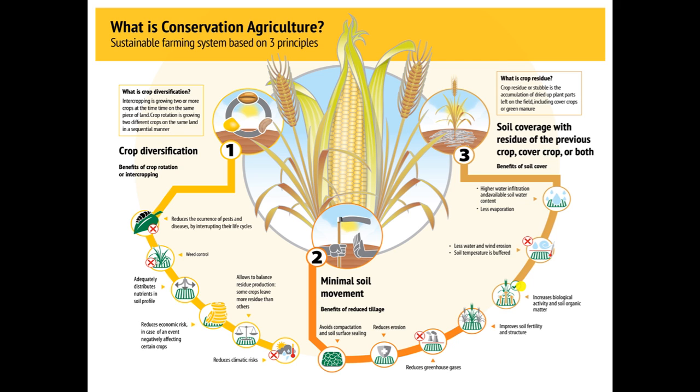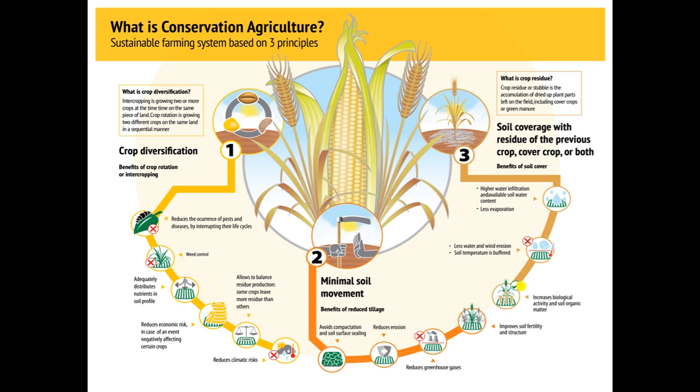So ultimately, because of crop diversification, because of minimum soil disturbance, because of soil coverage, we will conserve soil fertility, soil nutrients, soil physical and chemical and biological status. We will conserve soil flora and fauna, and we will improve our fertility for a longer time.